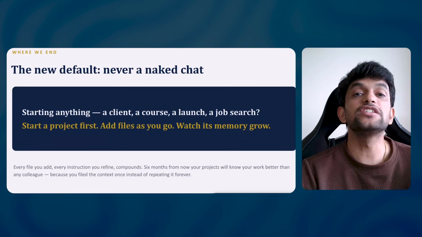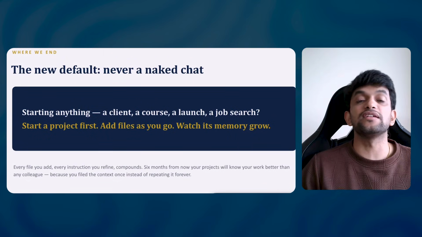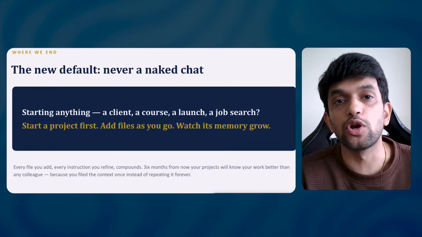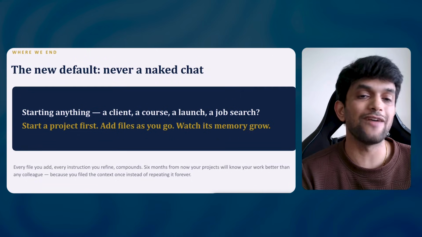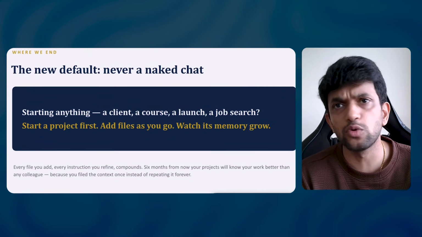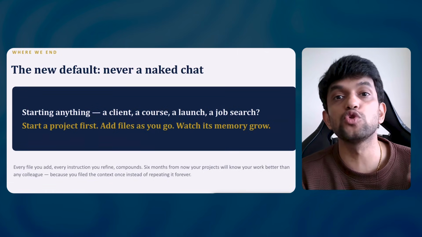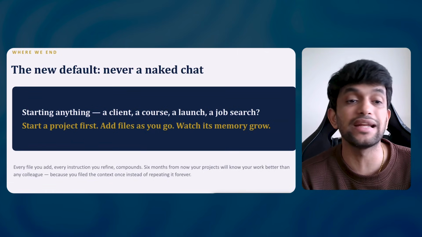And this memory develops over time. Please understand, if you start using AI today, in 3 months it will know more about you. In 6 months, it will know more about you. And I've been using AI for the last 2.5 years, right? So it knows more about me. So it has become so good. It understands how I think, how I write and everything.